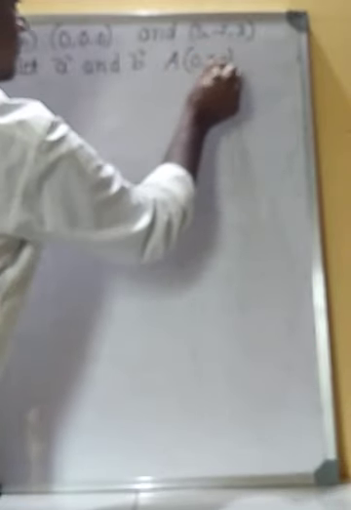So, here also let vector A and vector B be the position vectors of the point A, that is the origin (0, 0, 0), and point B (5, minus 2, 3).